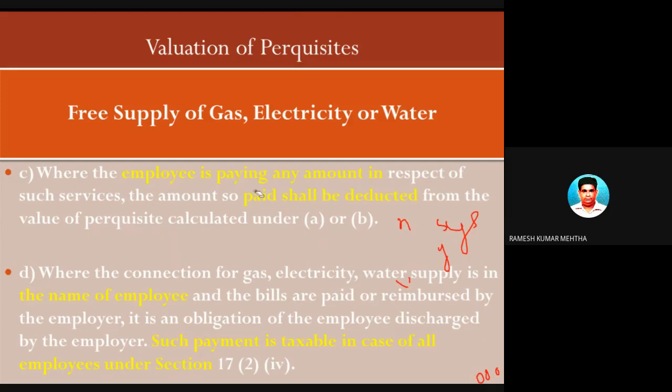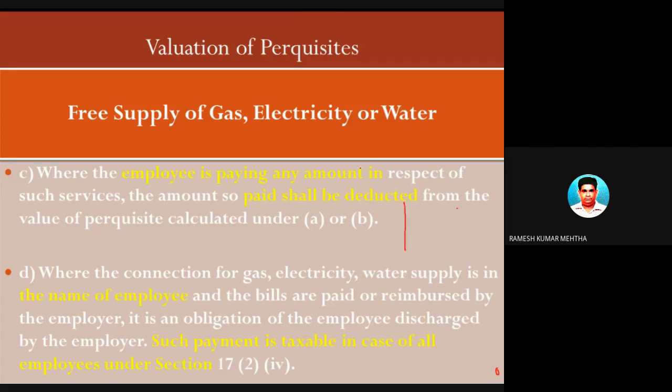and about the free gas, electricity and water provided by the employer to the employee. Now, where the gas, electricity and water connection is in the name of the employee and the bills are reimbursed by the employer, this is the obligation of the employee which is discharged by the employer. So I will explain this. Very, very important. Please pay attention.